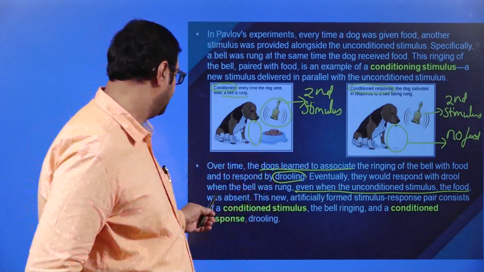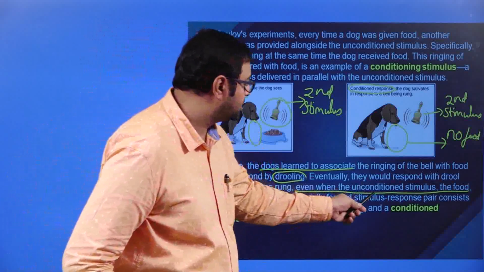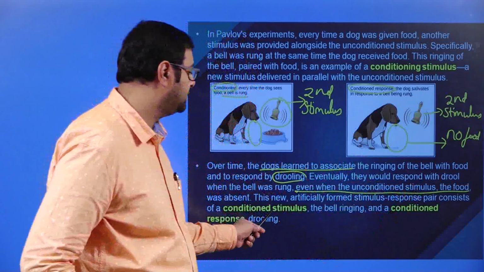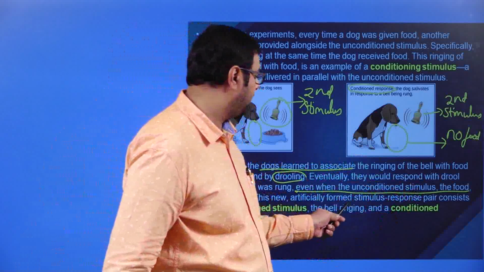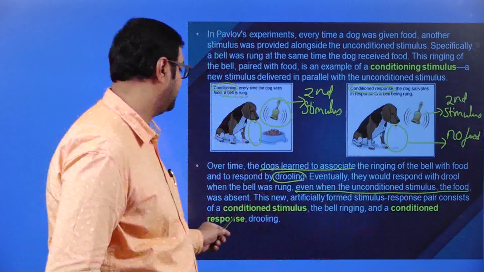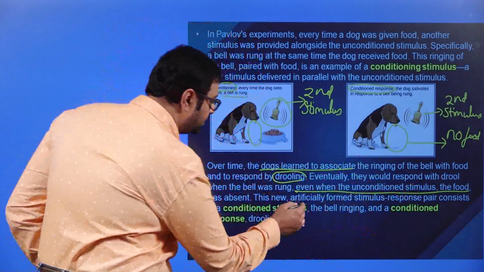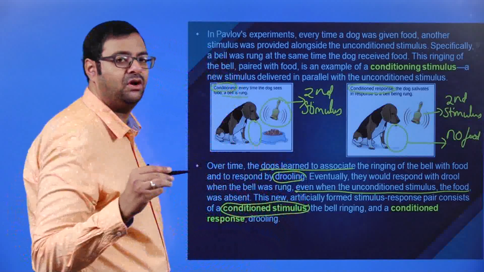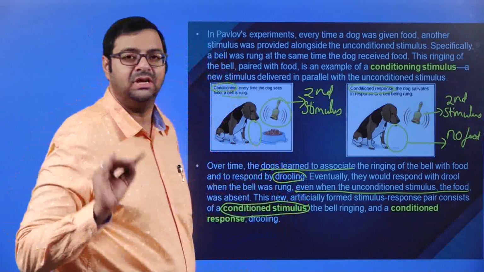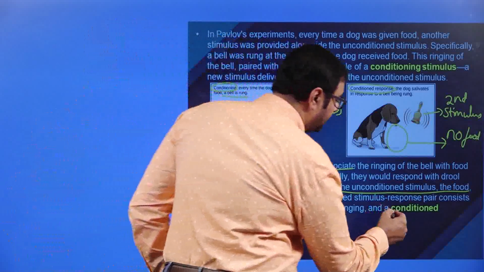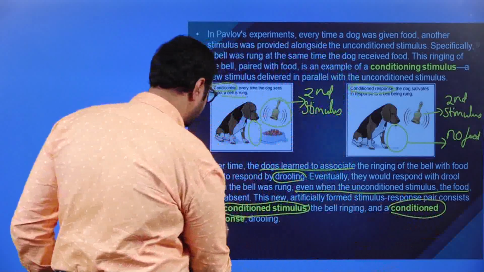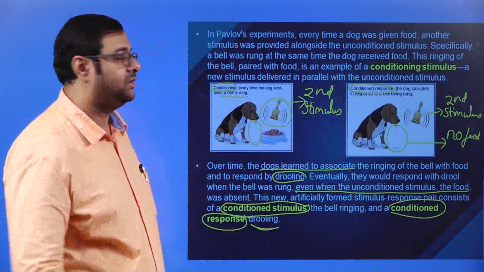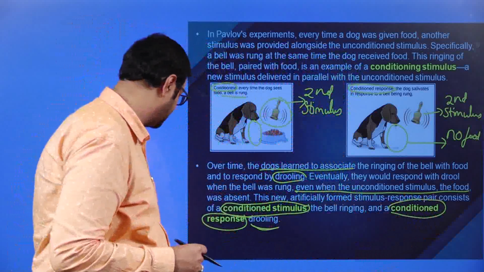Then the new artificially formed stimulus response pair consists of a conditioned stimulus, the bell ringing, and a conditioned response, drooling. That means when the bell is ringing, the dog is drooling. The ringing of the bell is the conditioned stimulus, and the conditioned response is nothing but the drooling. I hope this is clear. Pavlov's experiment is clear.